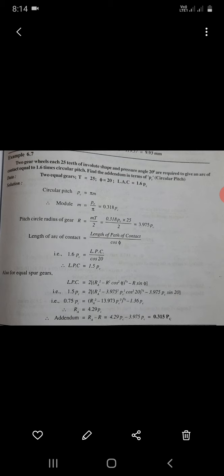So two equal gears means T is 25, phi is 20, LAC is 1.6 PC. We have to find in terms of PC. So PC is pi into m. The m is PC by pi, 1 by pi is 0.3 PC. R is mT by 2. Substitute values of m 0.3 PC and T is 25 by 2, 3.975 PC.